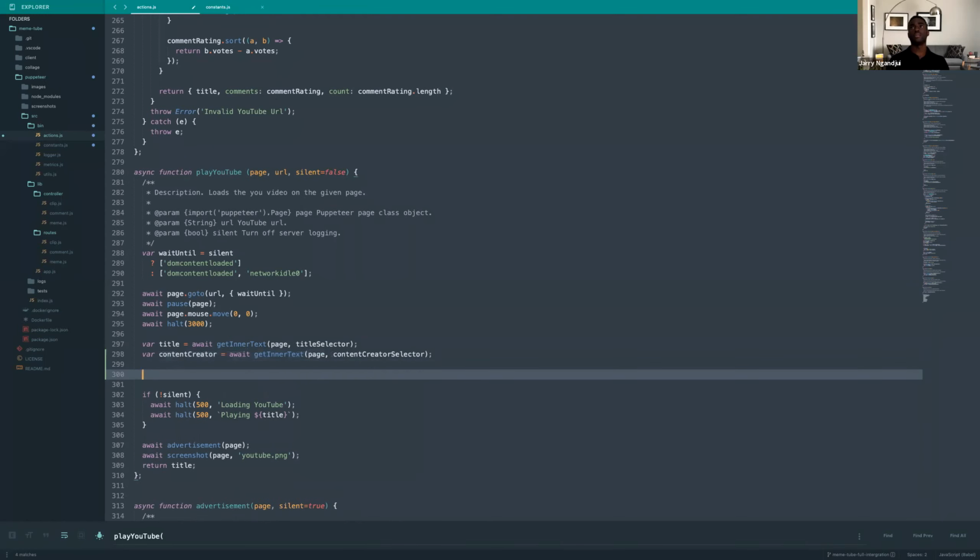So let's briefly do that. Once we know that's working, we can zoom on to the rest of it. And how much time do we have? 10 minutes. Okay. Awesome. Content creator selector. Content creator. Okay, let's quickly log that and see that it's working.